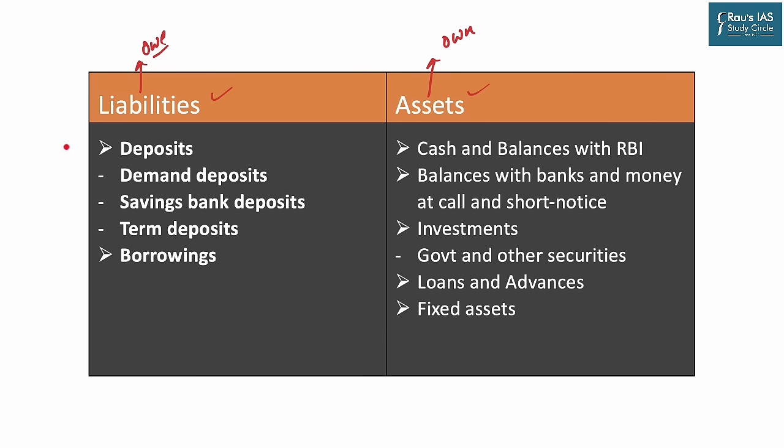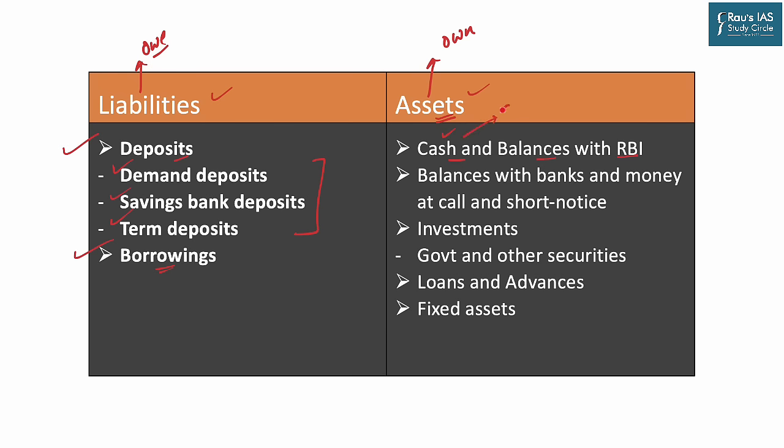Under the liability section, the first is deposits. Why are deposits a liability to a bank? Because these deposits belong to citizens like you and me. Whatever money I am parking in a bank is my deposit. This includes demand deposits, savings deposits, fixed deposits or term deposits. So this is not the bank's money. This is somebody else's money. Hence it is a liability. And then comes borrowing. Whatever borrowing a bank is making from other banks, national institutions, international authorities and others is going to be a liability. When it comes to assets, what a bank owns, it is the cash balances with RBI, because this is the cash of the bank.